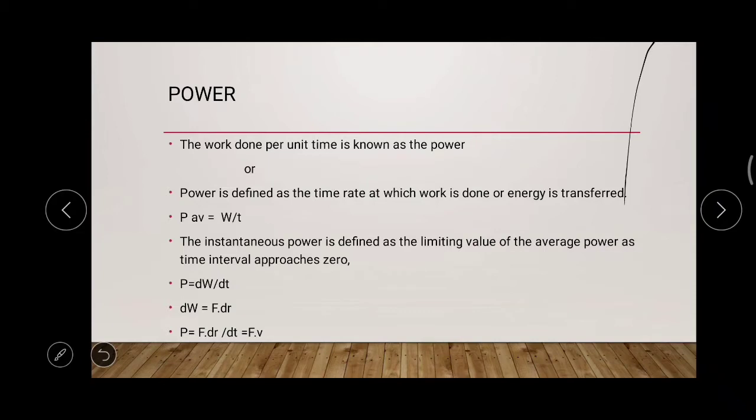where you know that dW, that is the work done, is actually force dot displacement.